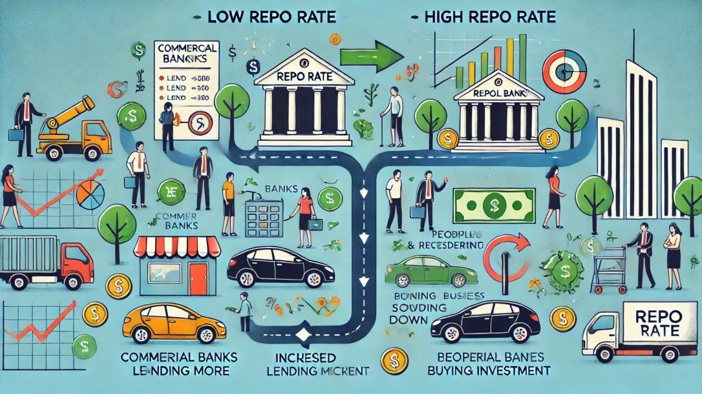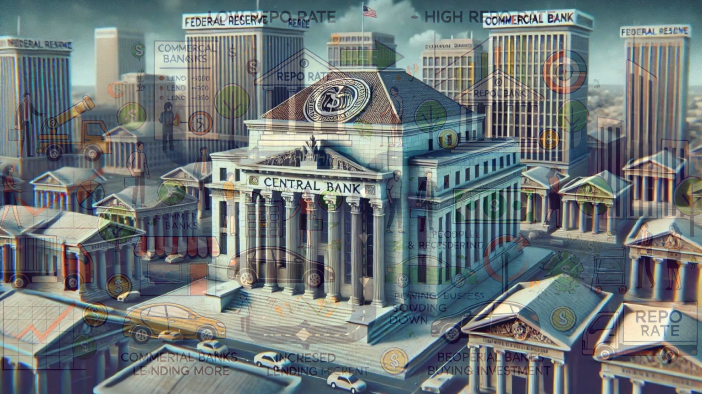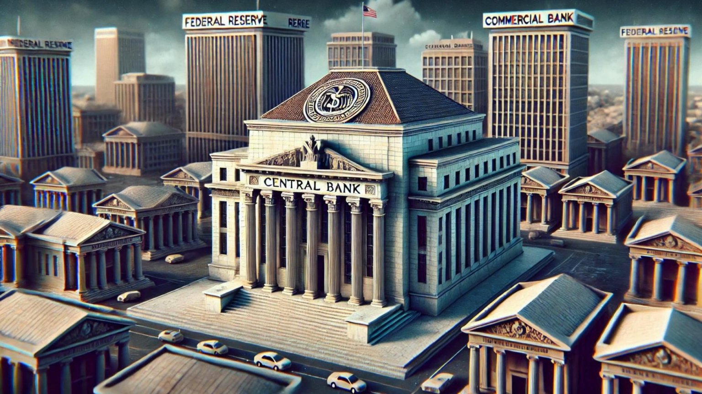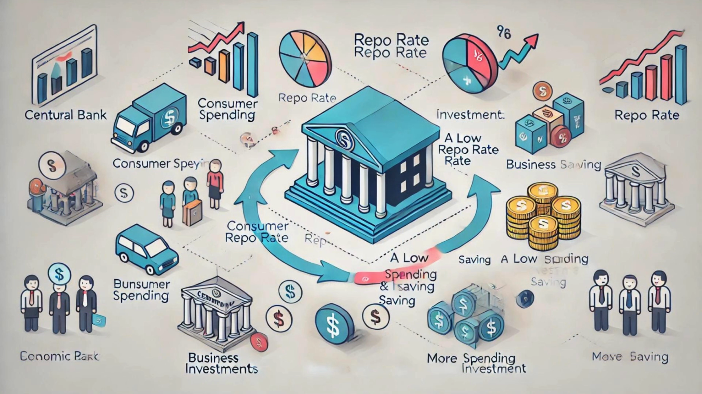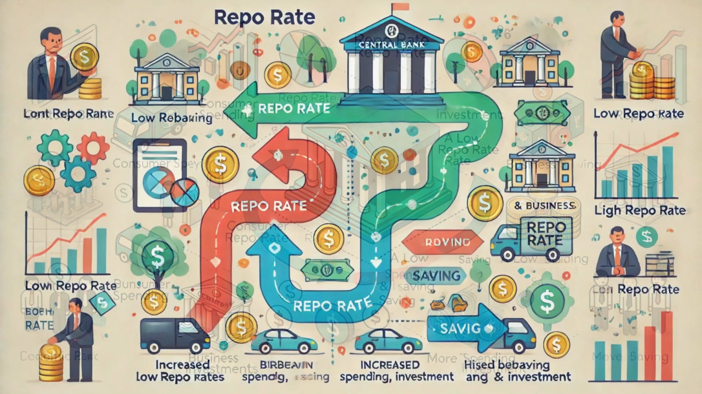For example, imagine you're planning to take out a loan for a new car. If the repo rate is low, the interest rate on your loan will likely be lower, making the car more affordable. Conversely, if the repo rate is high, the interest rate on your loan will be higher, and you might reconsider your purchase.